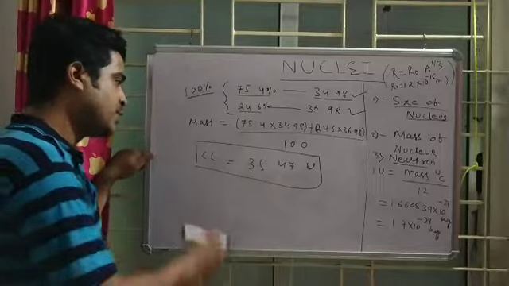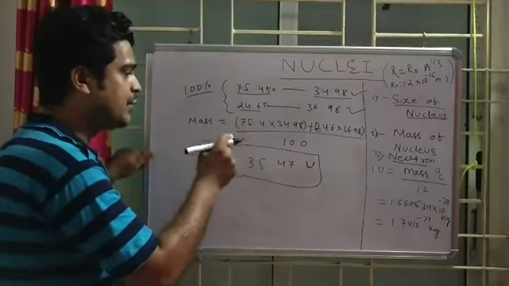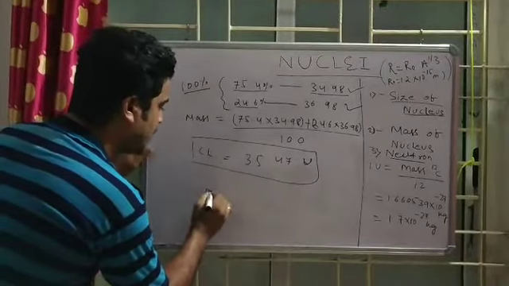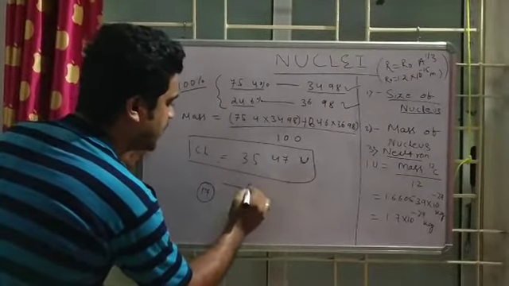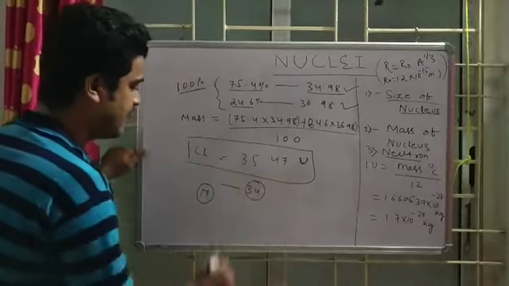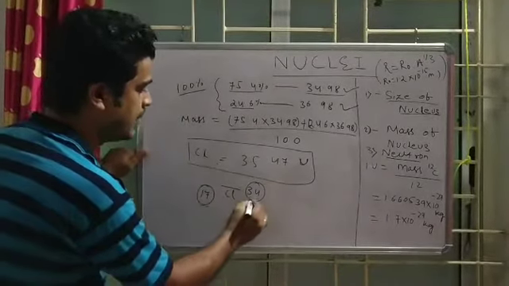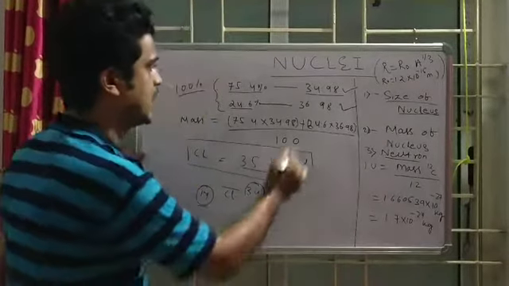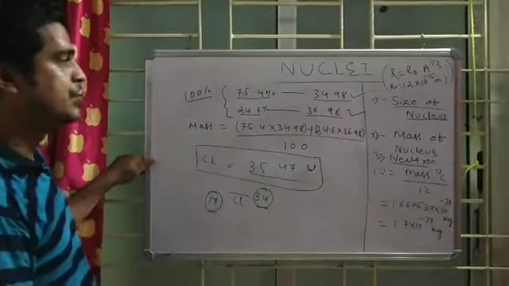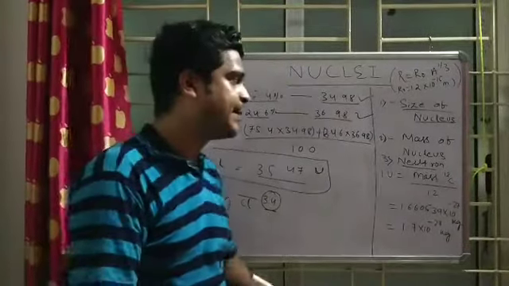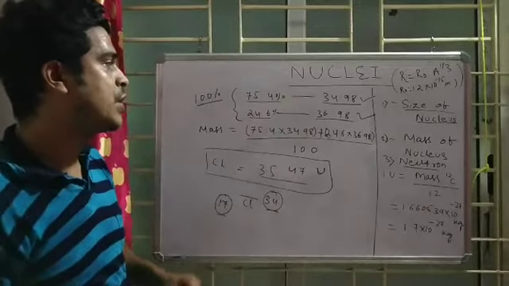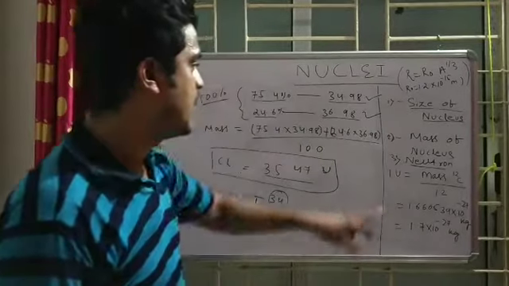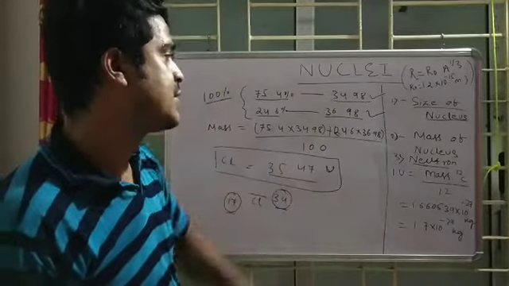This way of calculating atomic mass raises the question: chlorine's atomic number is 17, so 34 should be its mass, but it is becoming 35, with 34 and 36 also. So these isotopes gave rise to the concept of the neutron, which I will discuss in the next class, about how the neutron was discovered by Chadwick.